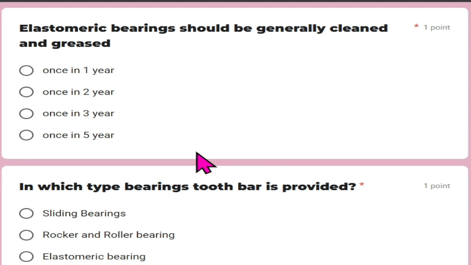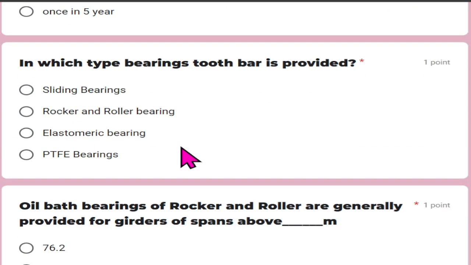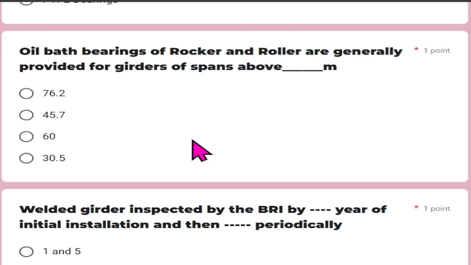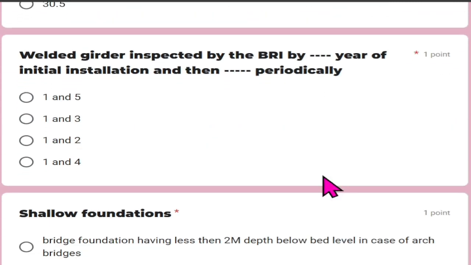Elastomeric bearing should generally be cleaned and greased once in 3 years. In which type of bearing is a tooth bar provided? That is rocker and roller bearing. Both rocker and roller bearings are generally provided for girders of a span above 76.2 meter. Welded girder is inspected by the BRI at how many years after the initial installation, and then after how many years?